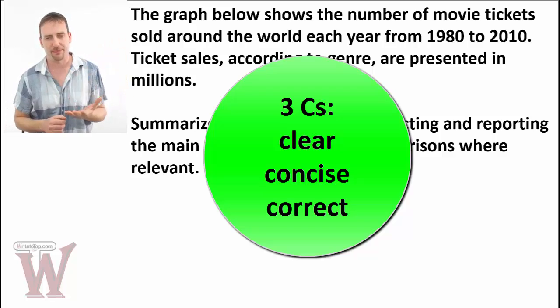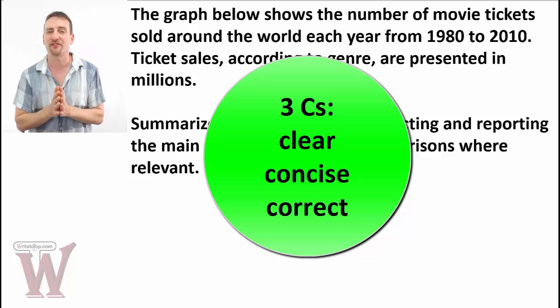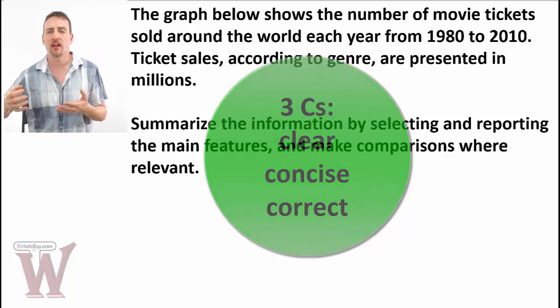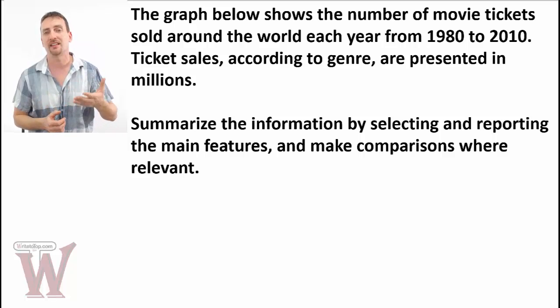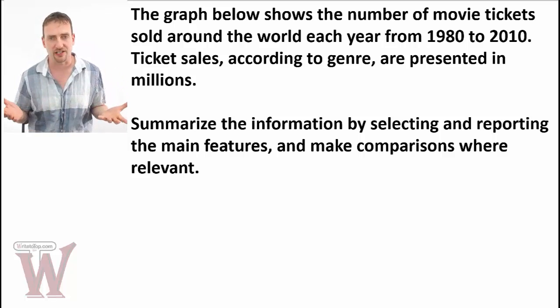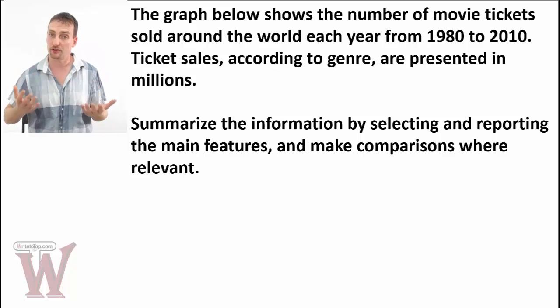And be very careful about this. Make sure your information is correct. I've seen many reports where the numbers actually don't agree with the graph. All you're doing when you make that kind of mistake is telling the graders that you're not paying attention. Okay? It's a silly mistake. Try not to make it. No point losing points over that. Okay? Let's get into it.